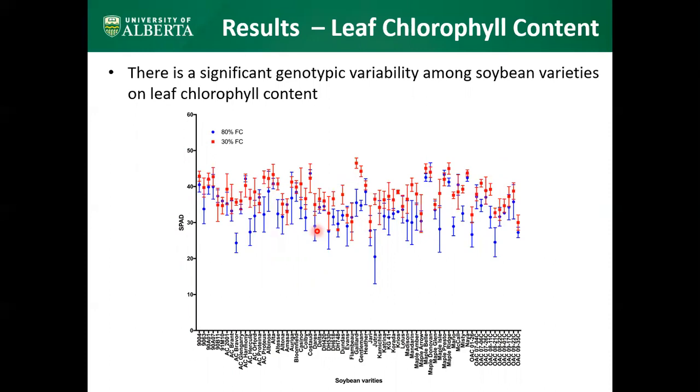If I explain the relationship between this SPAD meter data and the leaf chlorophyll content data, nitrogen is the main component of chlorophyll, and using this SPAD meter, we are measuring the leaf chlorophyll content, which gives a clear idea about the nitrogen content of the leaf.